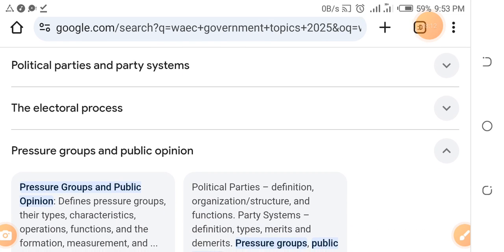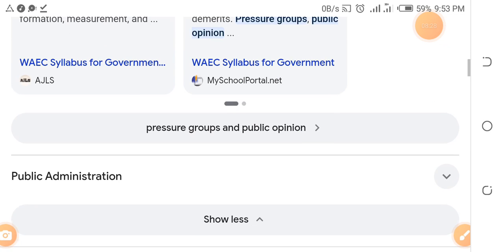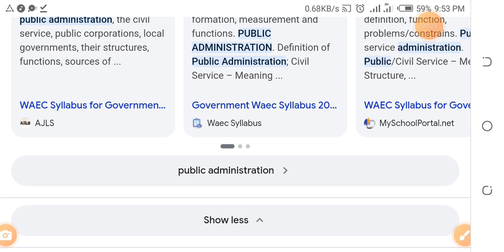Then pressure groups and public opinion. Study things like define pressure groups, their types, characteristics, operations, functions, and the formal measurement, and all the rest. So read up this in political party definition, all the rest. Read up this, and then finally, public administration.